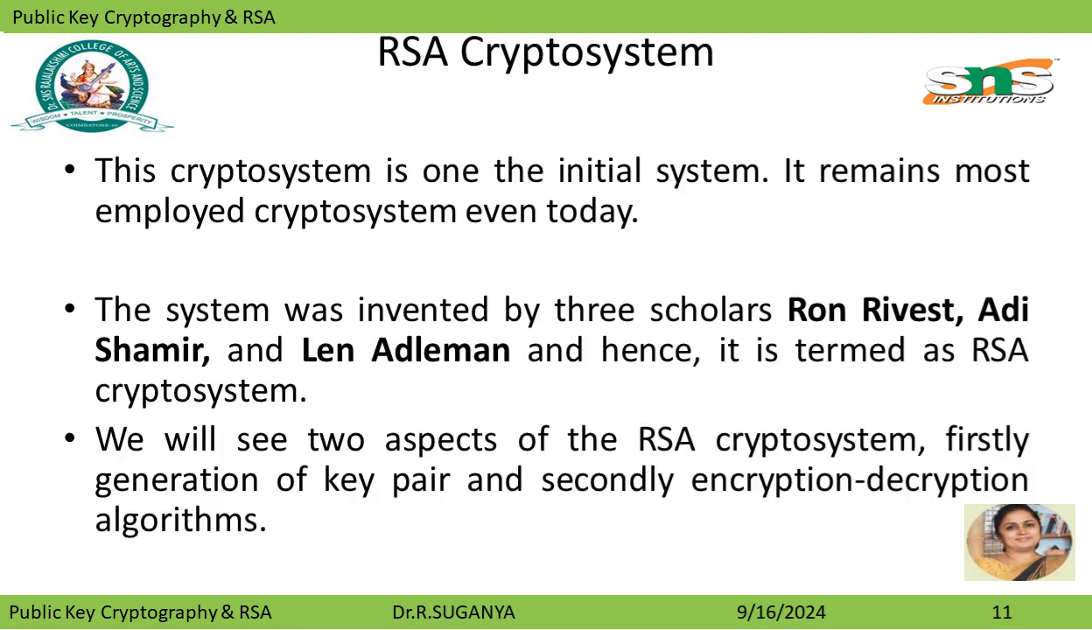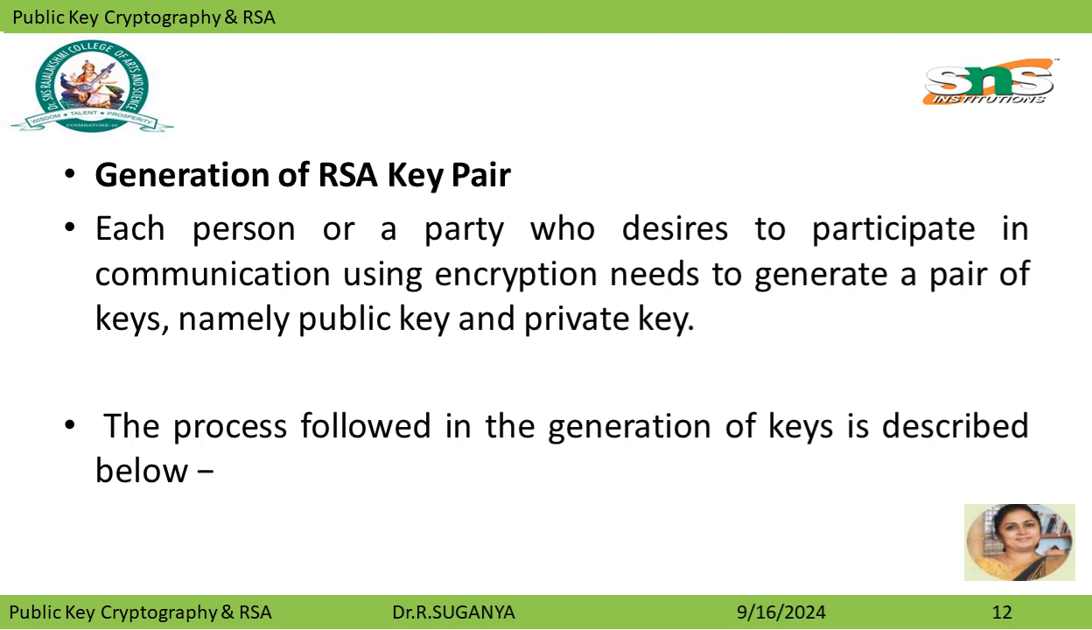RSA cryptosystem. This cryptosystem is the initial system. It remains the most employed cryptosystem even today. The system was invented by three scholars, Rivest, Shamir and Len Adleman, and hence it is termed the RSA cryptosystem. We'll see two aspects of the RSA cryptosystem: firstly, the generation of the key pair, and secondly, the encryption and decryption algorithms.